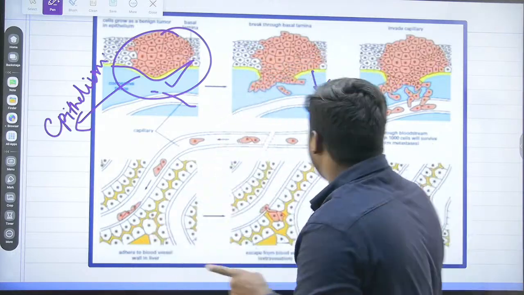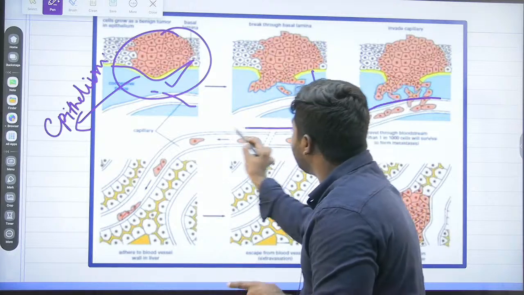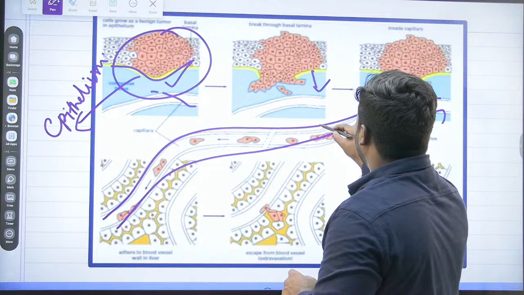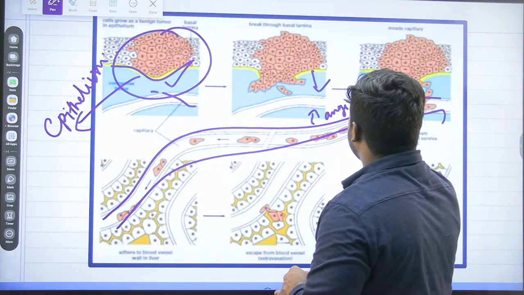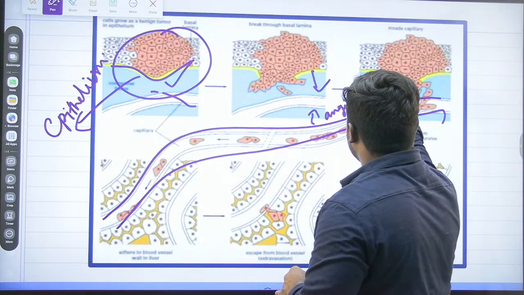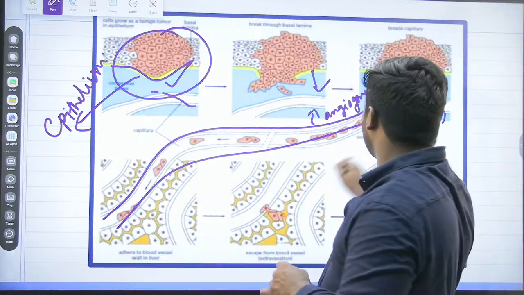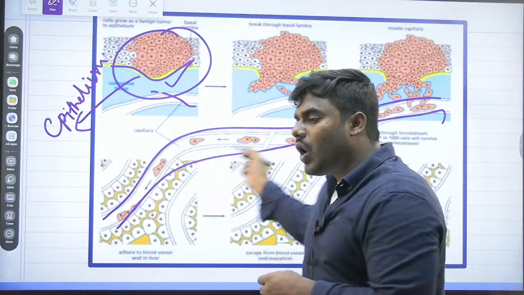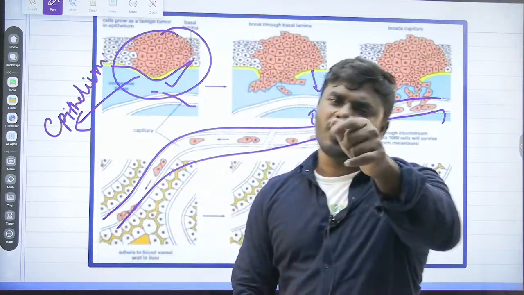So that movement, you people listen, this particular movement, we will be calling it as angiogenesis. What is that? Angiogenesis. The movement of the cancer cell through the blood vessel or the lymphatic vessel. Do not forget the statement.